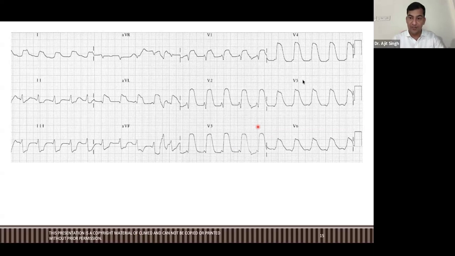STEMI. How STEMI? Ventricular tachycardia. Fantastic. Very nice. Ventricular tachycardia. First of all, let me give you a hint. This is not a class of tachycardia. Okay. Tell me what is this?